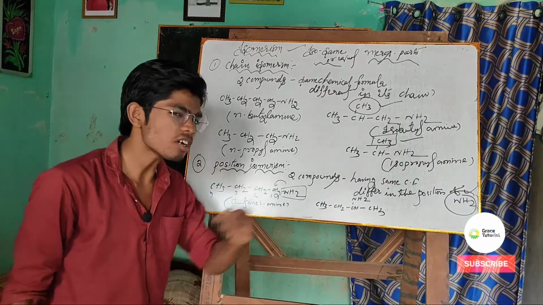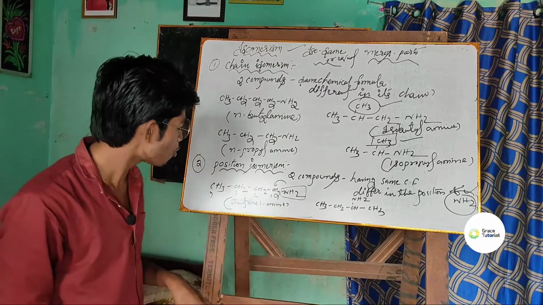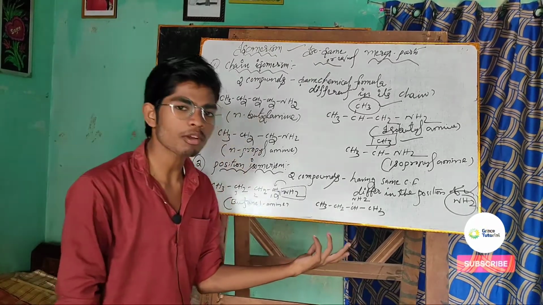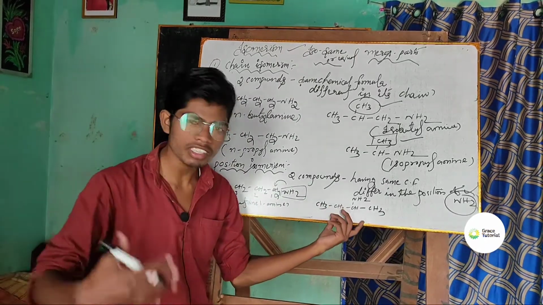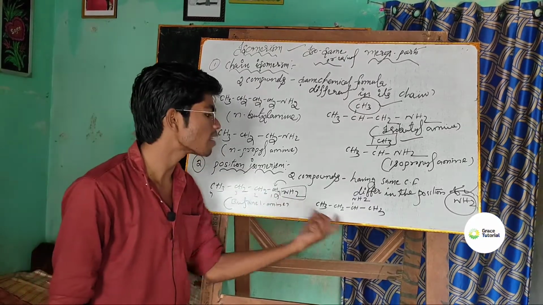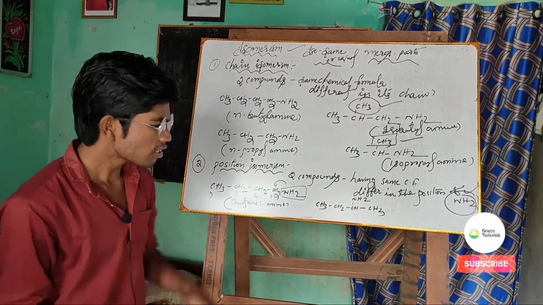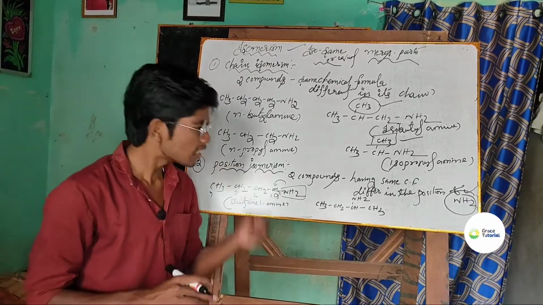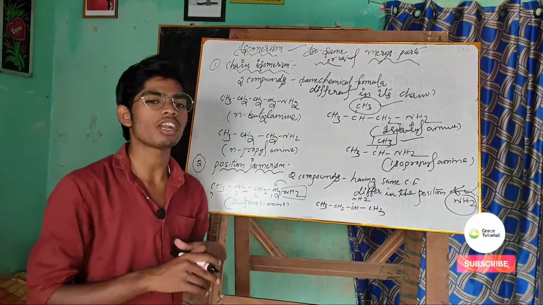So what did you observe as the difference in these two compounds? Both have the same chemical formula, both have 4 carbon atoms. The first compound possesses the amine group, and similarly the second compound also possesses the amine group. So there is no change in the chemical formula. So what's different here? The position of NH2 is different.